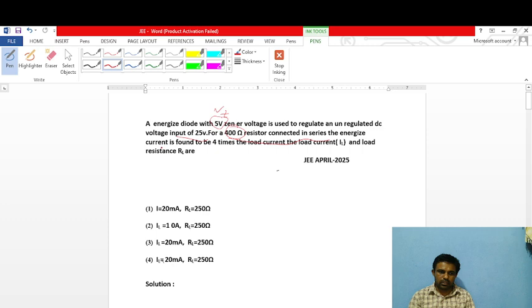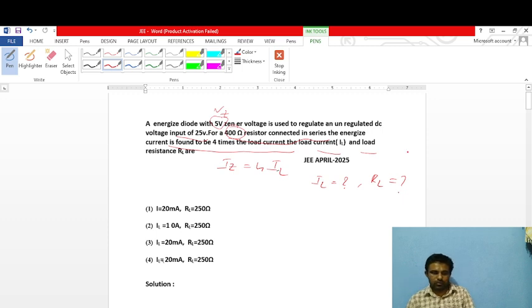Here the condition is that the Zener current is found to be 4 times the load current. So Iz is equal to 4 times the load current. The condition is given. So what is the value of the current IL and RL? We have to find the load current and load resistance. So for that, first I am taking here an eraser.